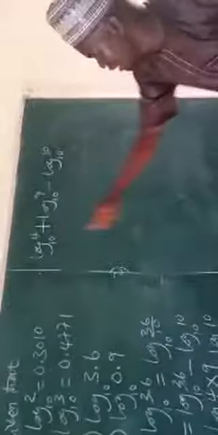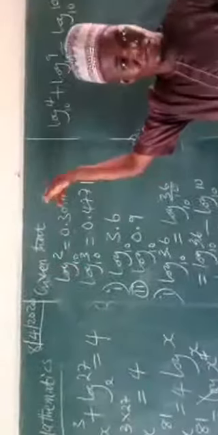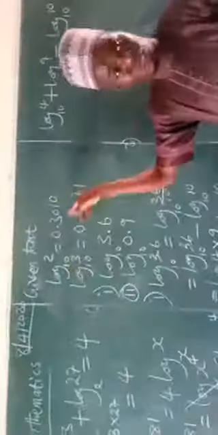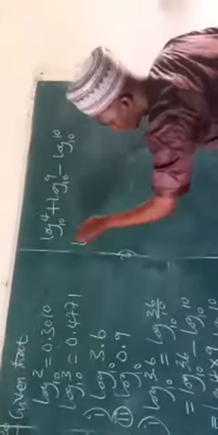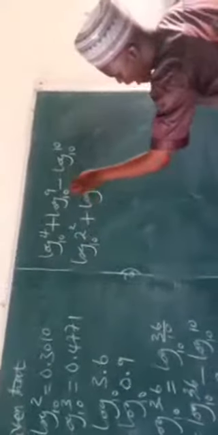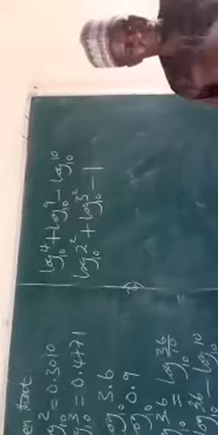With this I have 4. And mark you, we have 2 here. Log 2, that's what we have the value. Log 3, that is what we have the value. We are trying to see how we can make it to be 2 and 3. So now, this is 4. It's the same thing as log of 2 square base 10 plus log of 3 square base 10 minus log 10 base 10, which is what? 1. Yes, the law is there.